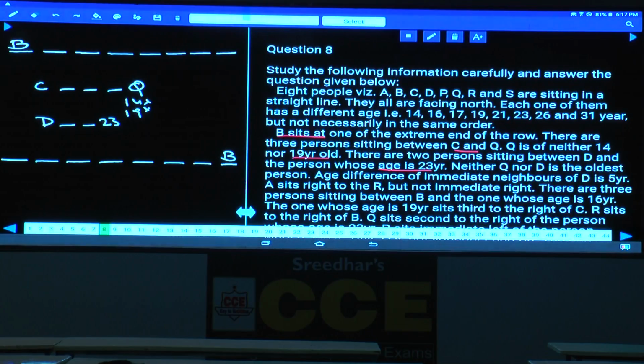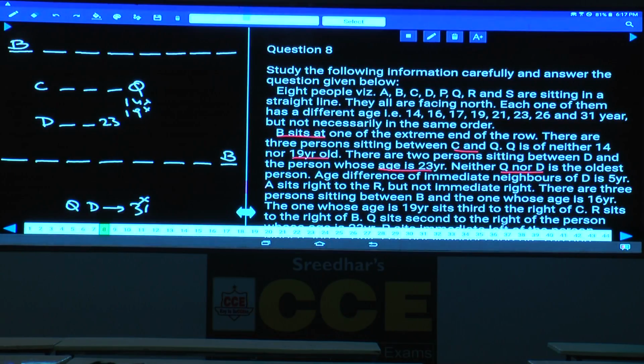Neither Q nor D is the oldest. And of these, Q and D, who is the eldest here? 31 years old. Q and D cannot be 31 years old. And the age difference of the immediate neighbors of D is 5 years.